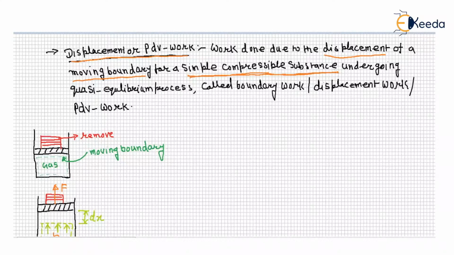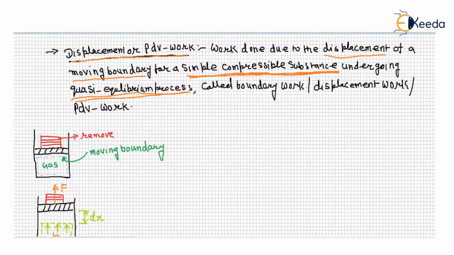And what is the degree of freedom of a simple compressible substance? That is 2. That means a simple compressible substance of a gas, single phase and a single component, right? A simple compressible substance undergoing a quasi equilibrium process.